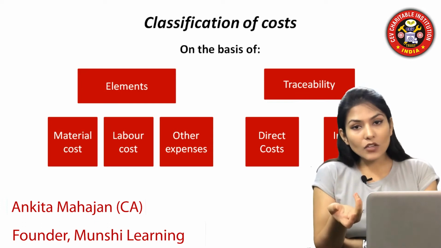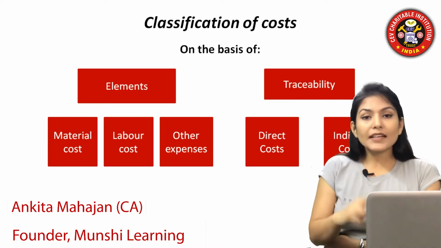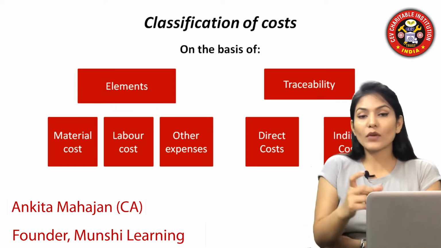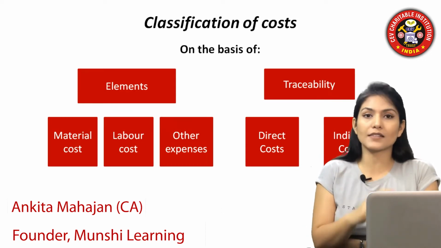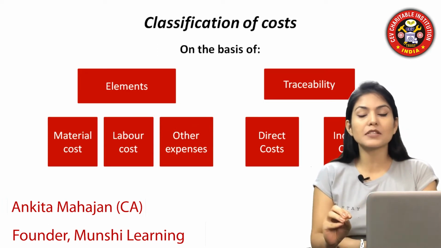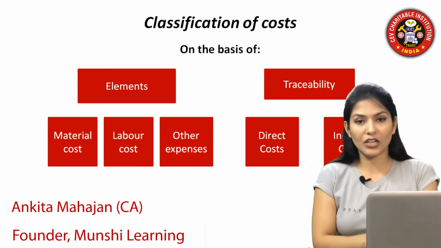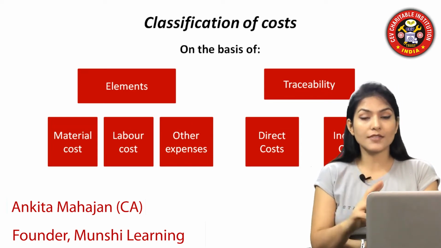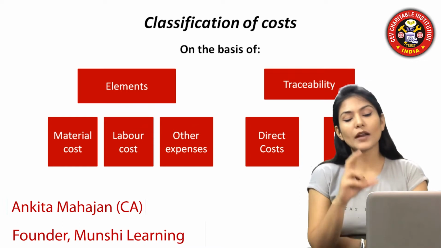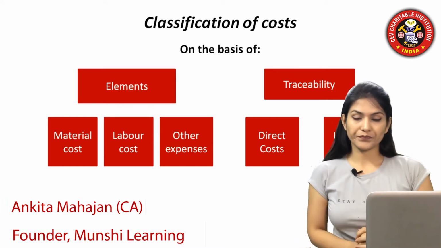And all the costs which are in the trading account are called direct costs. And what are indirect costs? All the costs of the business other than the direct costs. Like we have seen, the profit and loss account is a residuary account: every cost, every expense of the business which is not a part of the trading account will be a part of the profit and loss account. And all the expenses which are a part of the profit and loss account are the indirect costs.